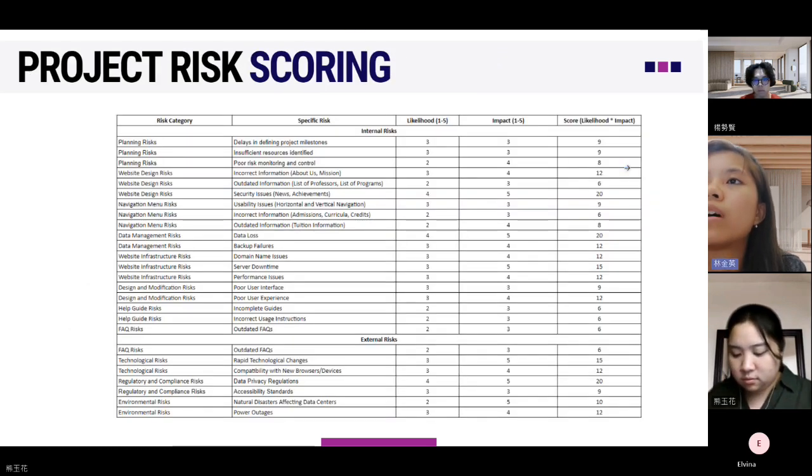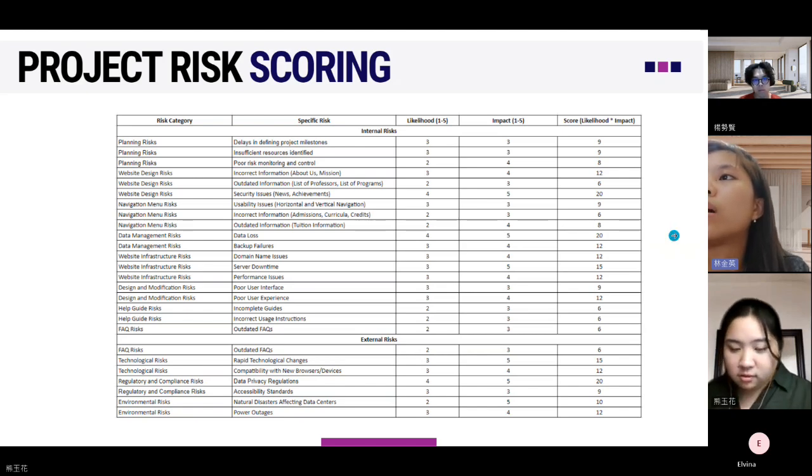So from the risk categories that we have explained before, each risk category will have specific risks that we can see in the table, and we are going to count the score for each risk.